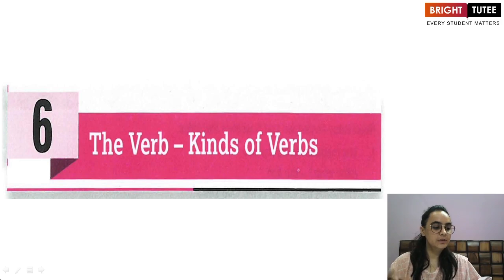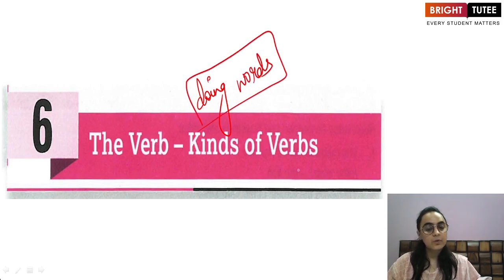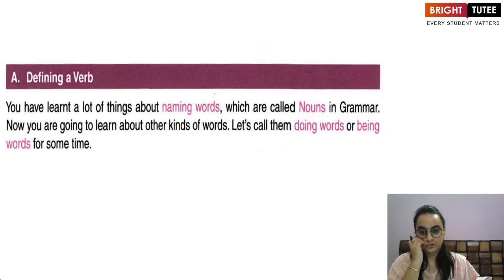So far, we've learned about nouns, that the nouns are the naming words, and the describing words are the adjectives, but verbs are the doing words. So what are verbs? The doing.